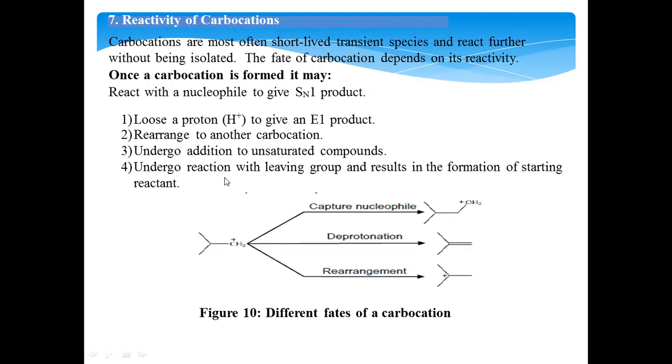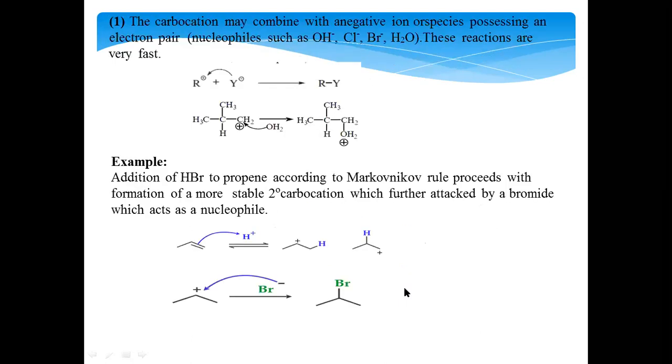So let us see what types of reactions these carbocations will undergo. The first one: if an adjacent proton is removed, then what happens? Deprotonation will result in the formation of alkene. They may also be attracted towards a nucleophile, and capture the nucleophile. Sometimes intramolecular rearrangements will lead to a different carbocation formation.